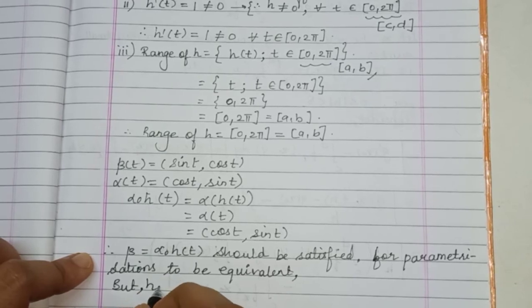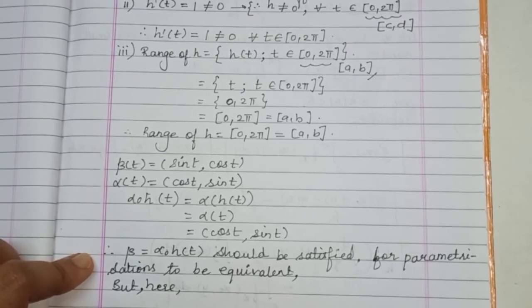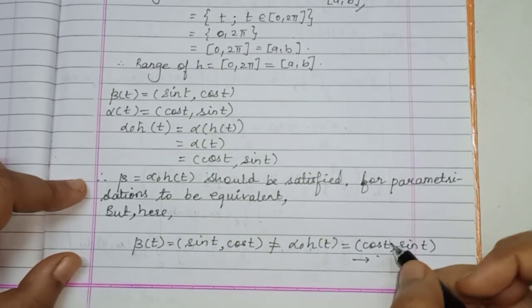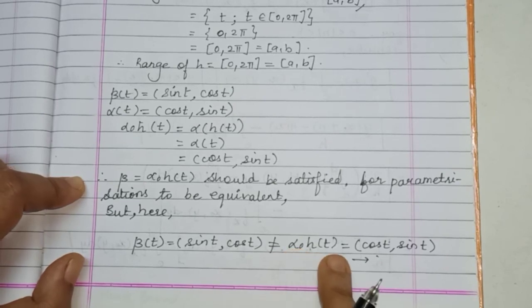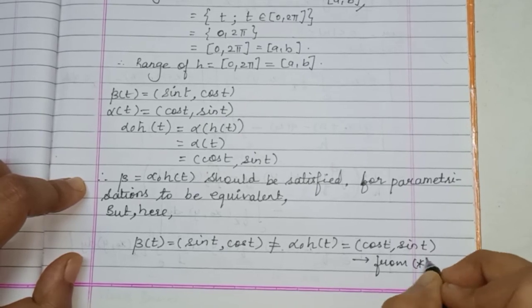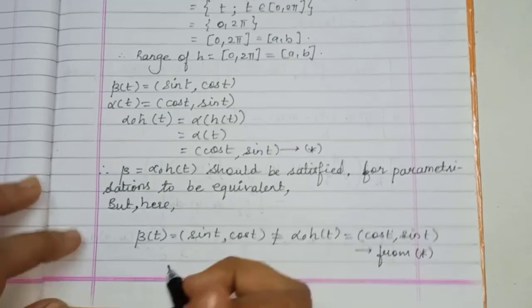But here it is not equal, or it is not satisfied. That is, we will write that beta of t, whose value is sin t comma cos t, is not equal to alpha composite h of t, which is equal to cos t comma sin t. Beta of t is equal to sin t comma cos t, not equal to alpha composite h of t, which is equal to cos t comma sin t. Now let us name that equation as star so that we can refer to it.